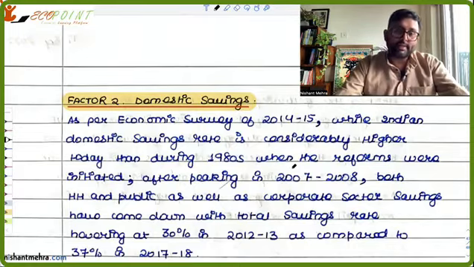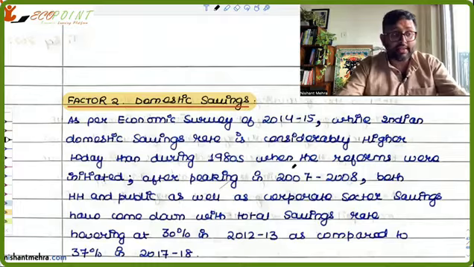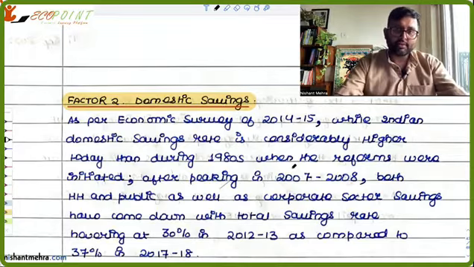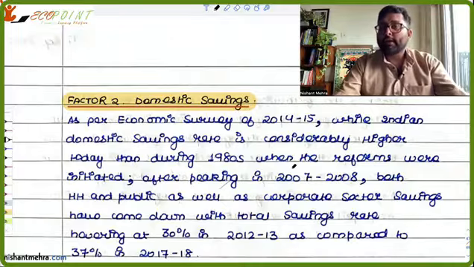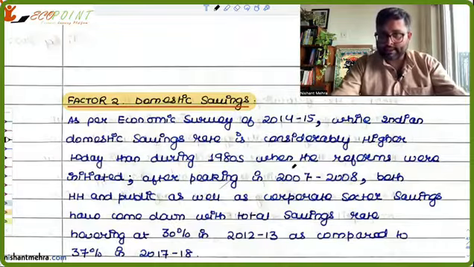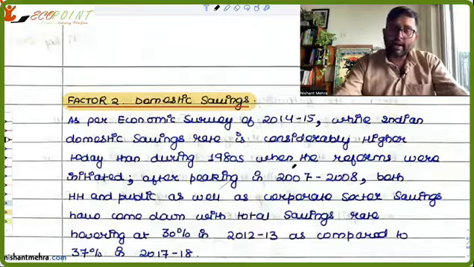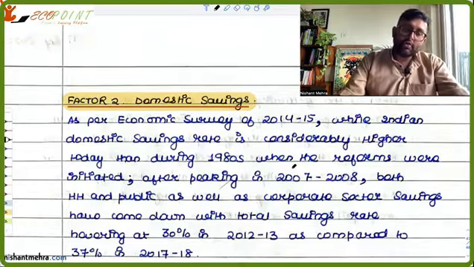So whether it is domestic savings, public savings or corporate savings, all of them have fallen. Savings are like the supply of funds. If the supply of funds is not there, then the people who are demanding funds, that is investment, also is not going to be there. If investment is not going to be more, then definitely there won't be any capital formation. So the idea is that you need to pick up the savings rate.